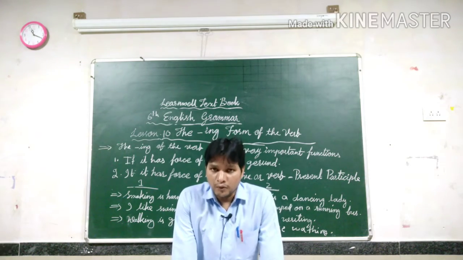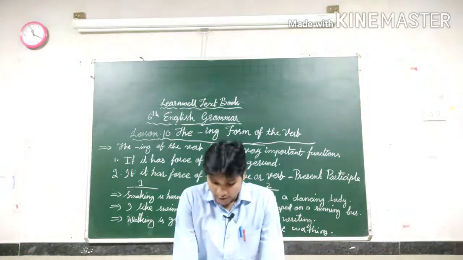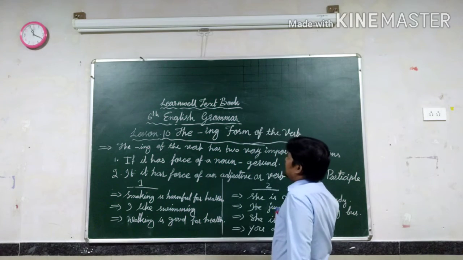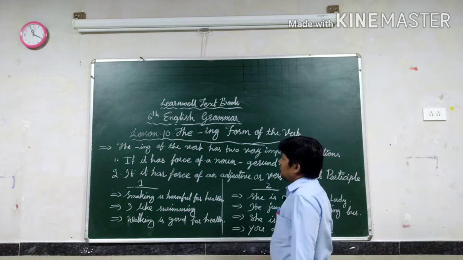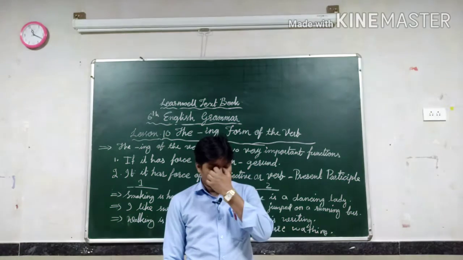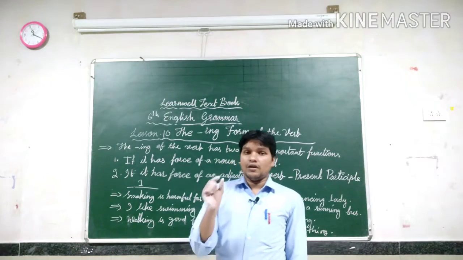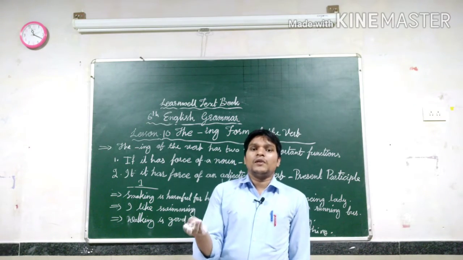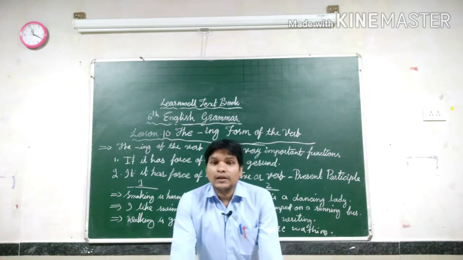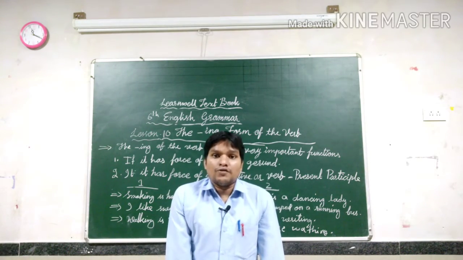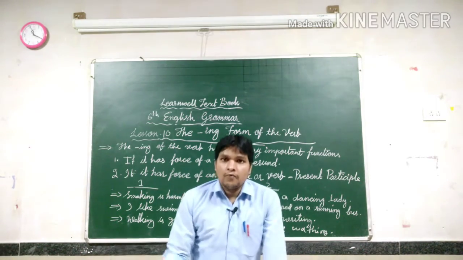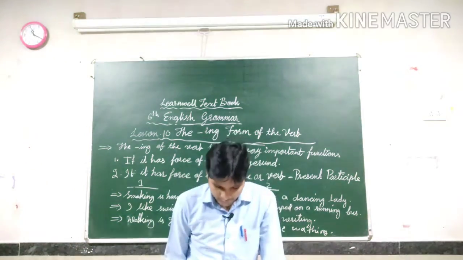So, dear students, today we are going to discuss the 10th lesson, that is the ing form of the verbs, of 6th standard English grammar. Today we are going to discuss in which place we are going to use the ing forms, and what their functions are, in which way they function. Generally the ing form functions in two important ways.